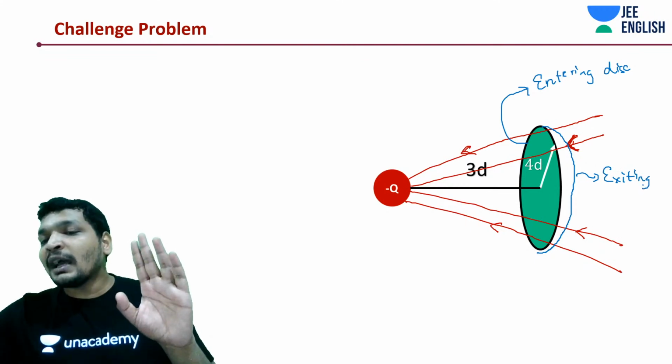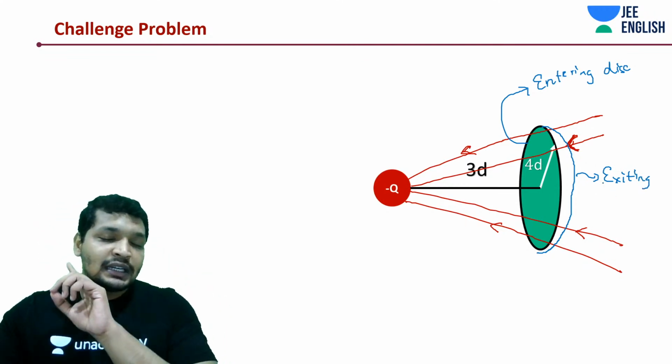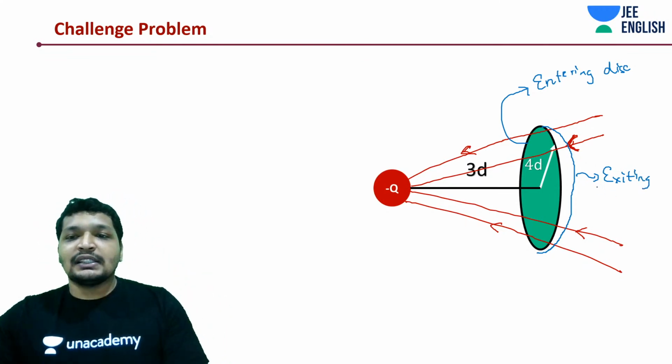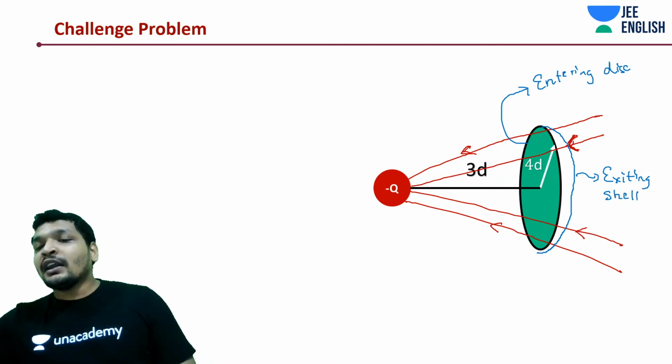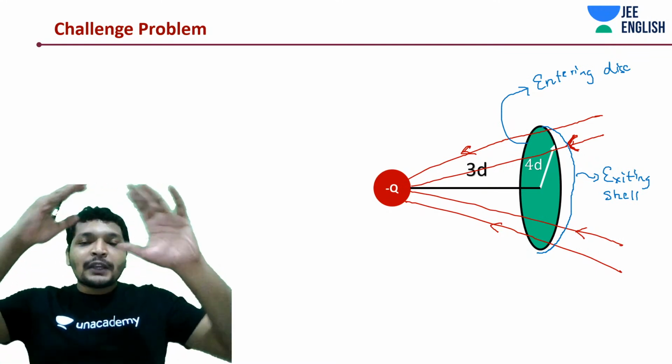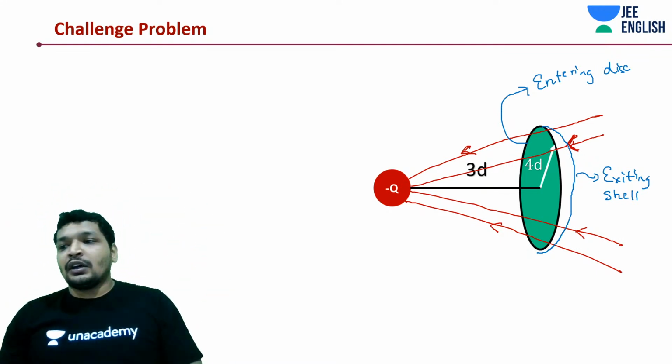I am drawing an imaginary spherical shell. A spherical shell does not exist. Do you understand that? I will tell you the logic behind it. If I take this to be a closed system, it is a very good technique to work around, guys.